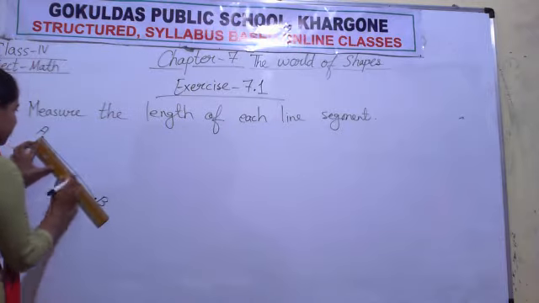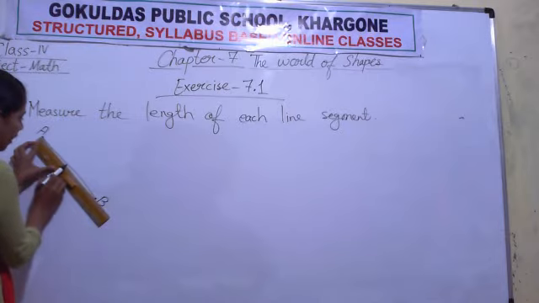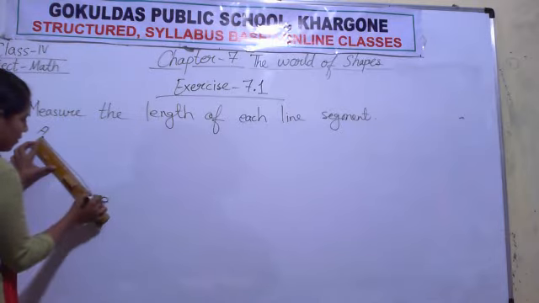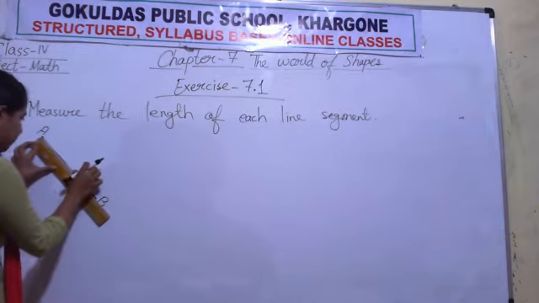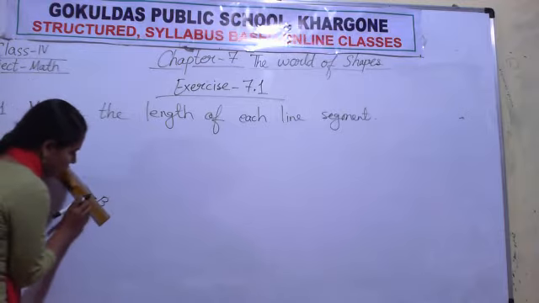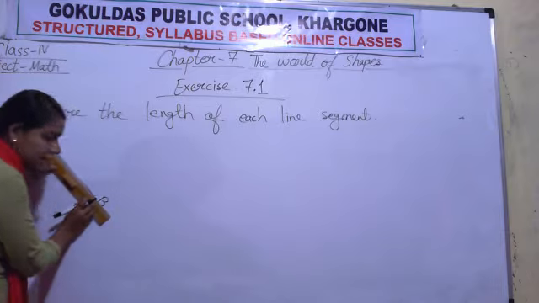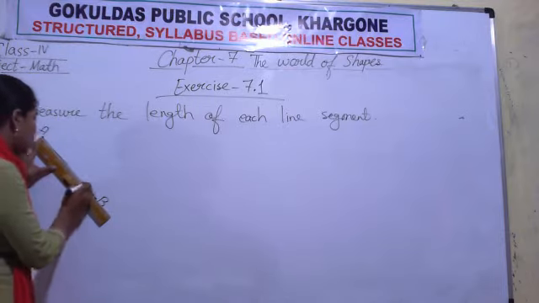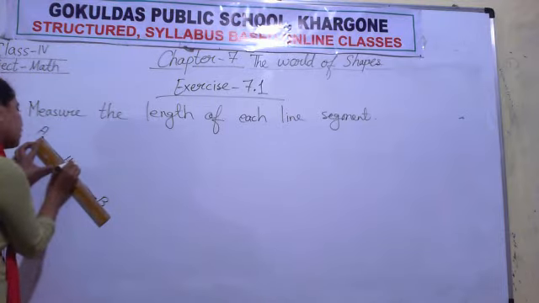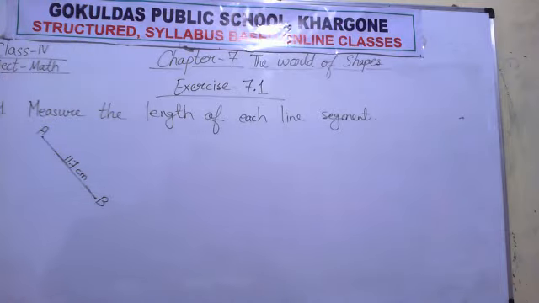And you will count the big divisions. 1, 2, 3, 4, 5, 6, 7, 8, 9, 10, 11 and some small divisions. After 11, 1, 2, 3, 4, 5, 6 and 7 small divisions are there. So the length of this line is 11.7 centimeter. Okay, so in the answer what will you write?